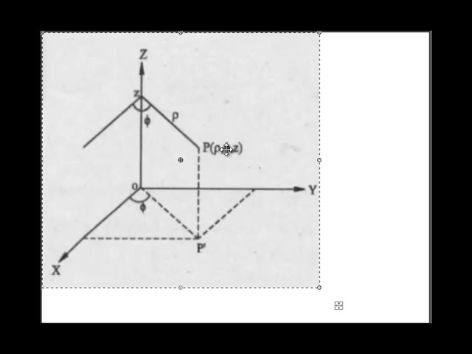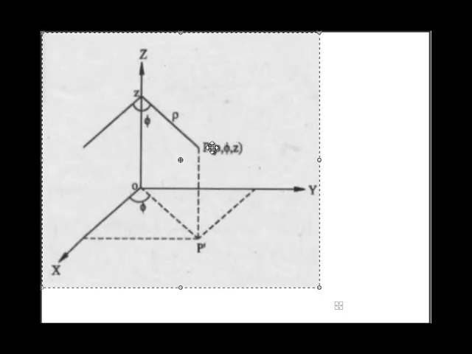And phi is nothing but an angle. It is the angle of this rho projection with the xz plane. The projection of point P on the z axis is rho, and the angle of rho with the xz plane gives you angle phi. So with these three values, rho, phi, and z, you can find the point P.